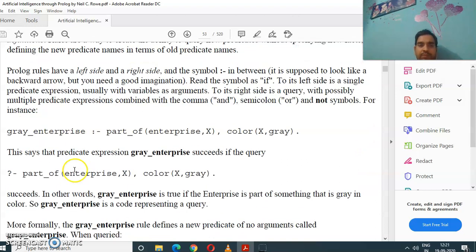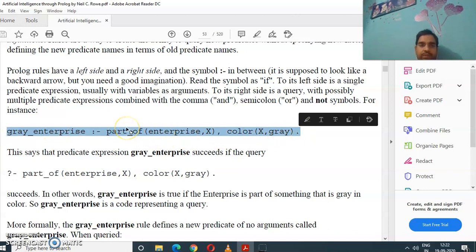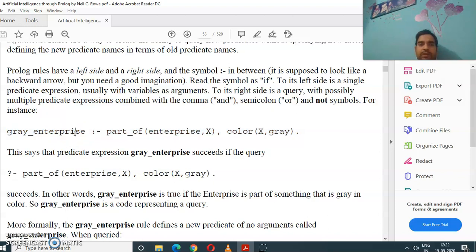Suppose in the given database, we want to run this query: gray enterprise. This is actually a rule, and this rule establishes the relationship between enterprise and gray, as we have talked previously.